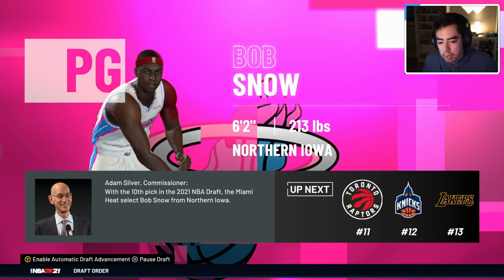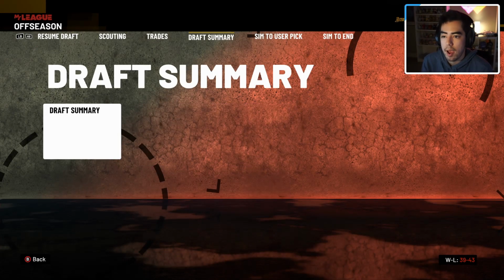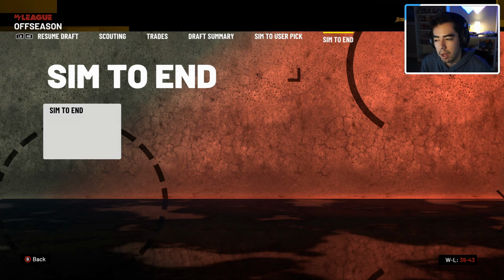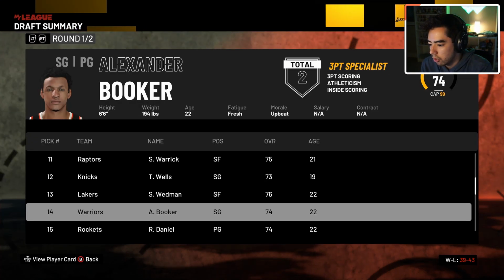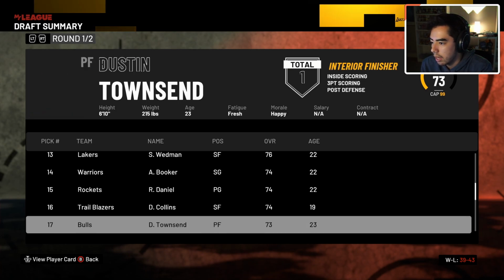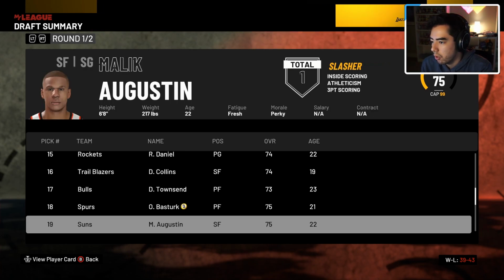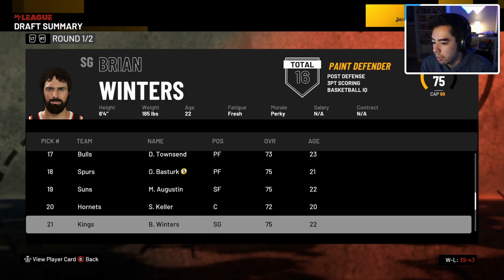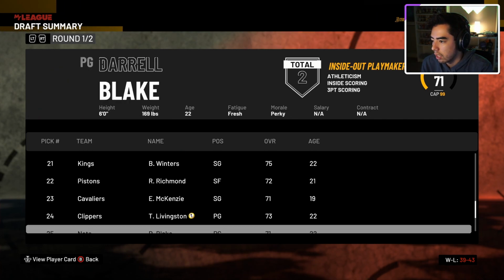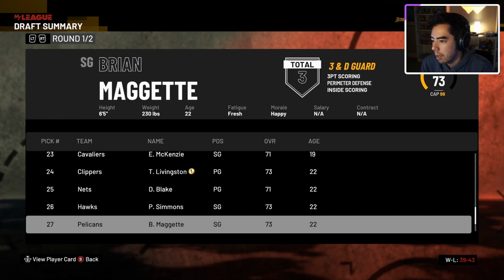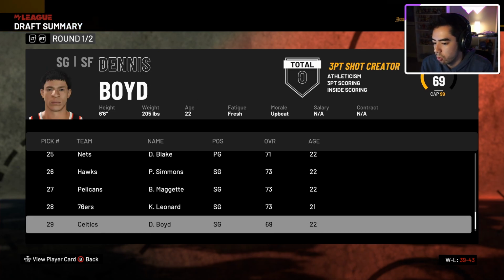I'm going to just do the top 10, and then let's go ahead and sim the rest of the draft. See if there were any other real players, but maybe there weren't. So a real player here, Scott Wedman goes 13 to the Lakers. And let's see, any other real players? Brian Winters. Any other real players? That might be it for the first round as far as real players go.